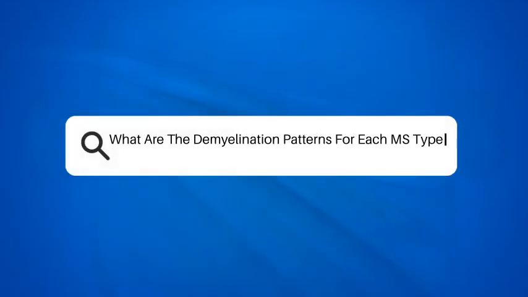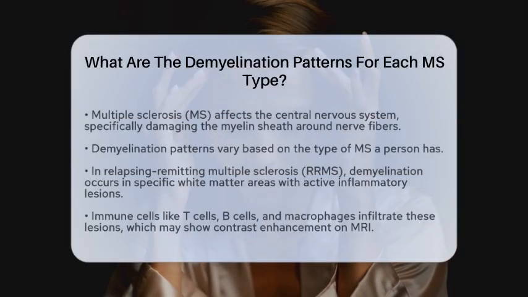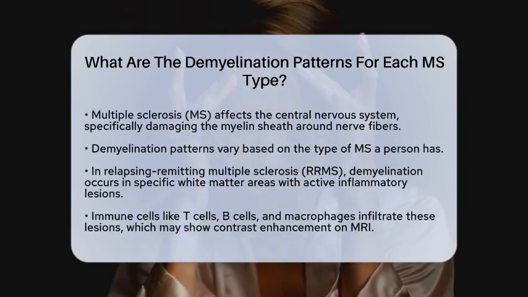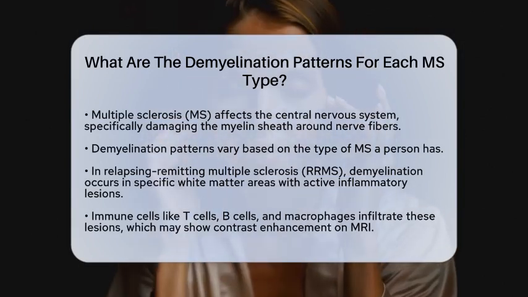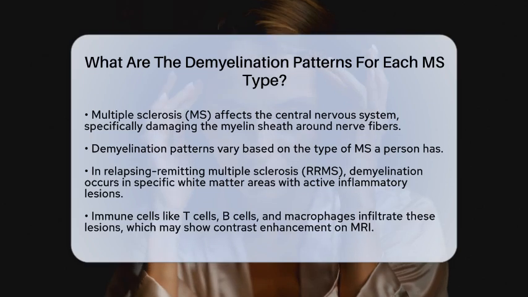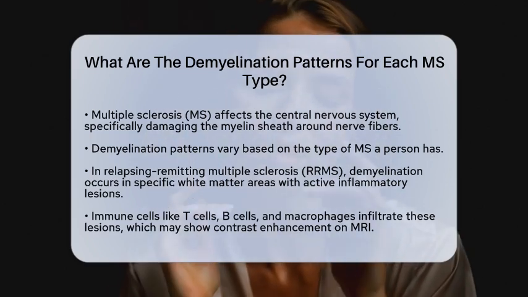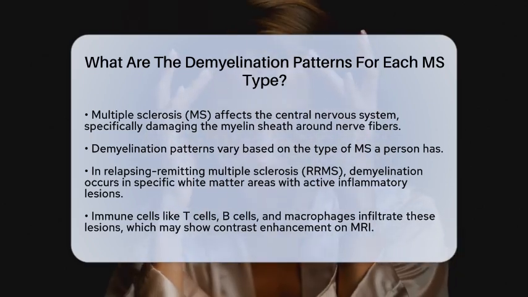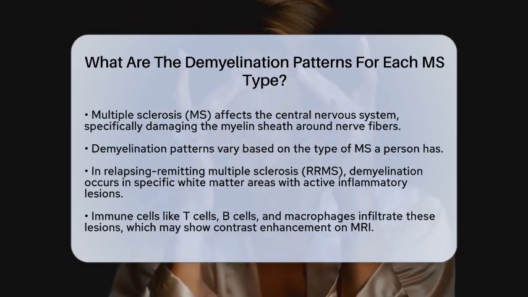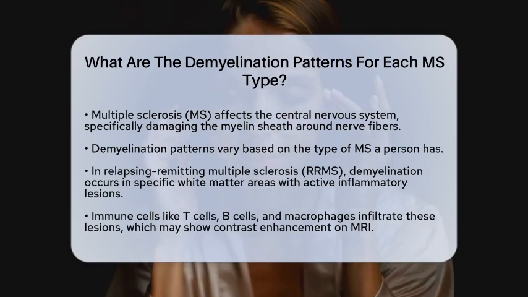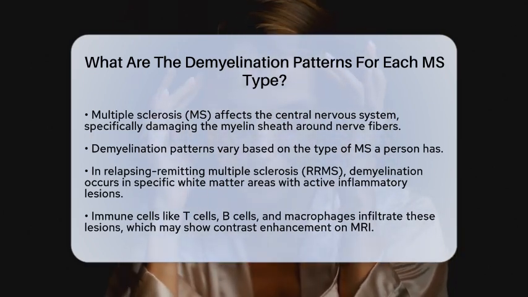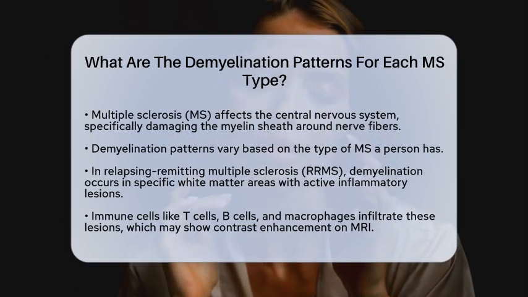What are the demyelination patterns for each MS type? When we talk about multiple sclerosis, or MS, we are discussing a condition that affects the central nervous system. One of the key features of MS is the demyelination process, where the protective myelin sheath around nerve fibers is damaged. This damage leads to various symptoms and complications. The patterns of demyelination can differ significantly based on the type of MS a person has. Let's explore these patterns in detail.